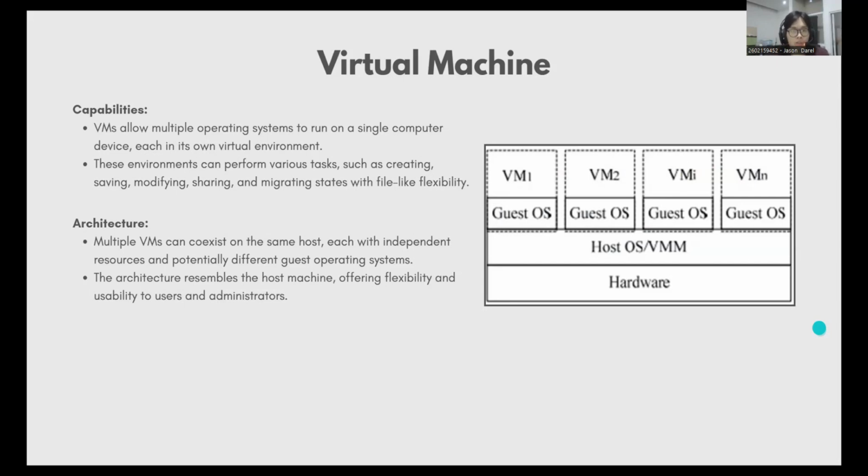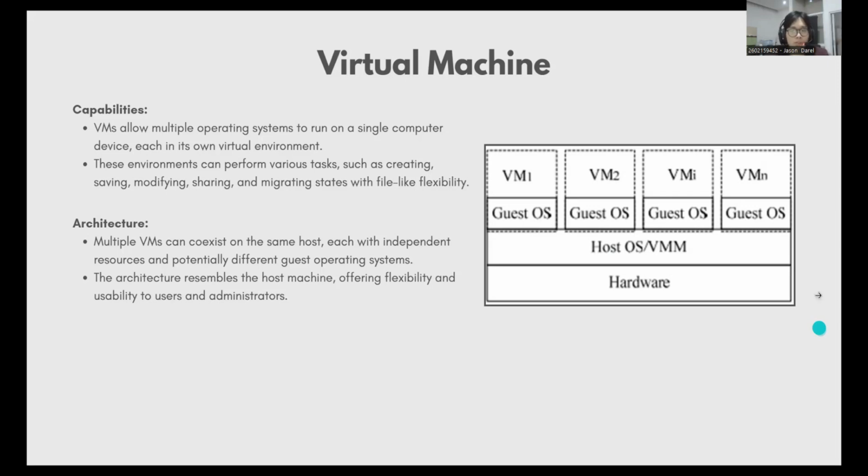Each virtual environment can have its own operating system and computing resources available for use. The architecture of virtual machines is shown in the picture here, and multiple virtual machines can share the same host. Each VM can create virtualization by allocating enough computational resources from the host. Each virtual machine can have a different OS, and a VM itself is a logical machine that has similar architecture to the host machine. Depending on the guest OS, a VM allows users to create, copy, save, read and modify, share, migrate, and roll back execution states of machines with all the ease of manipulating a file. This creates flexibility and provides value for users and administrators.